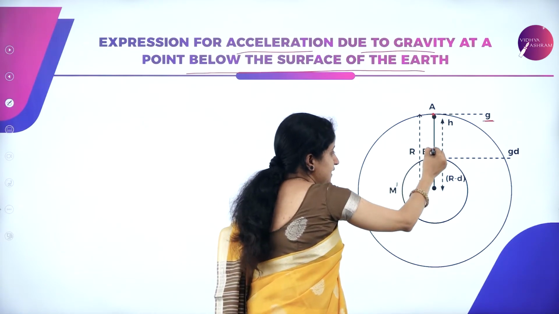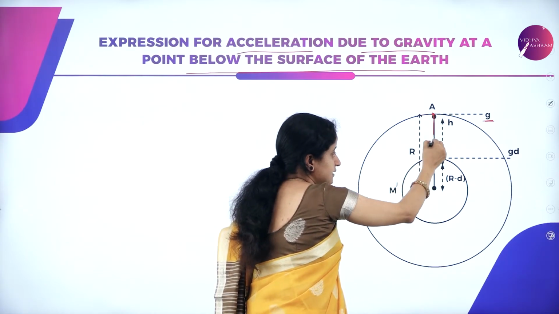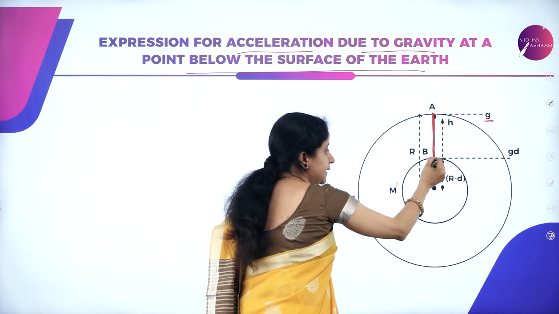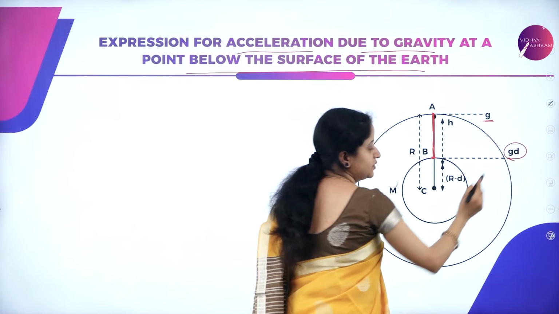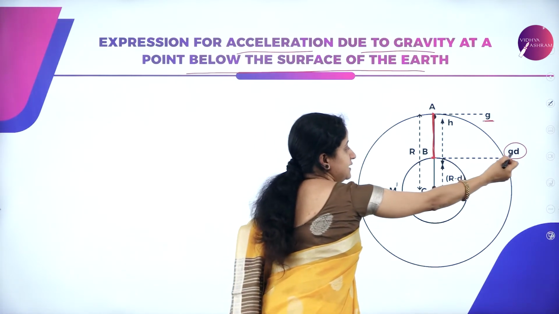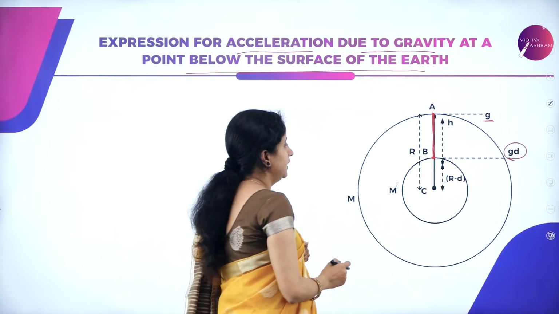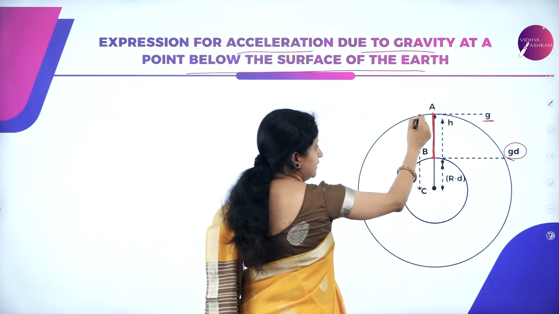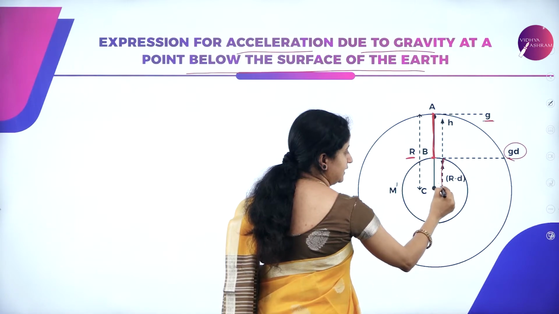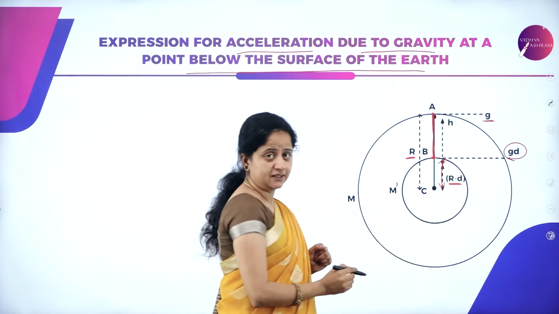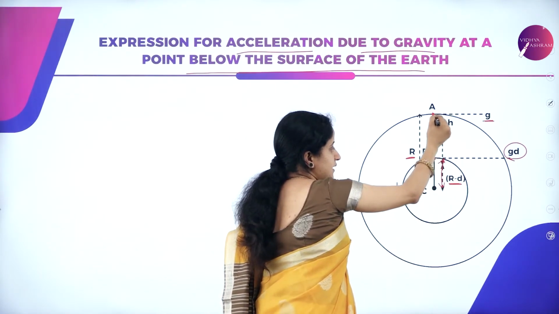And if we consider another point which is located at certain depth, I'll call it B, the acceleration due to gravity at depth is denoted by gd.